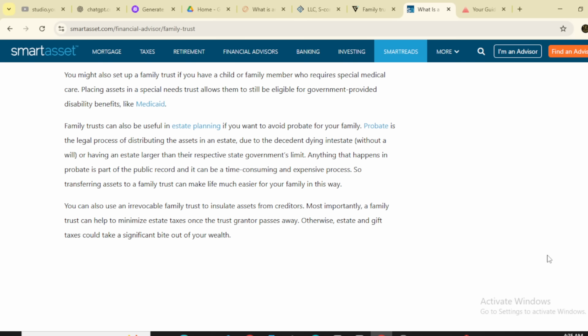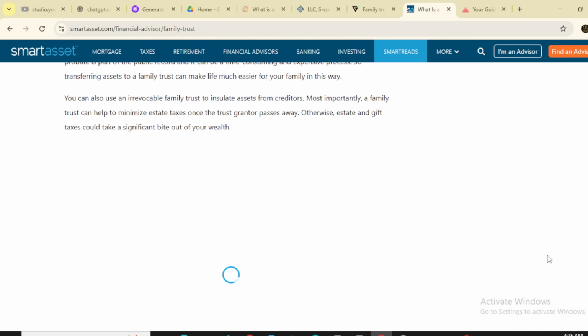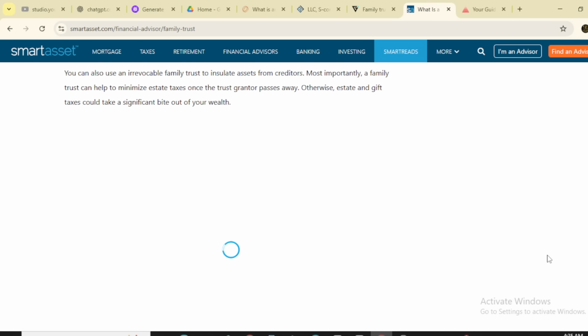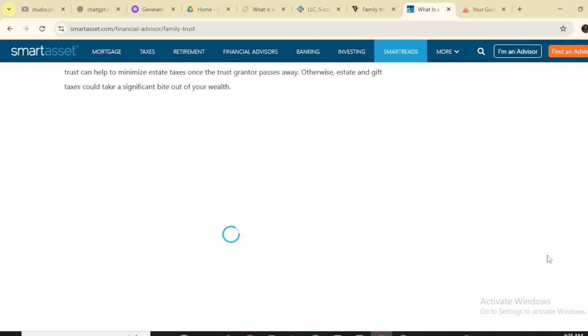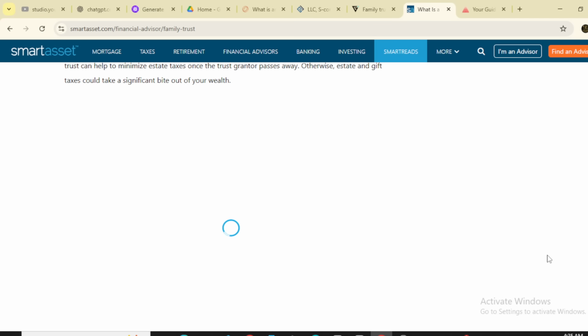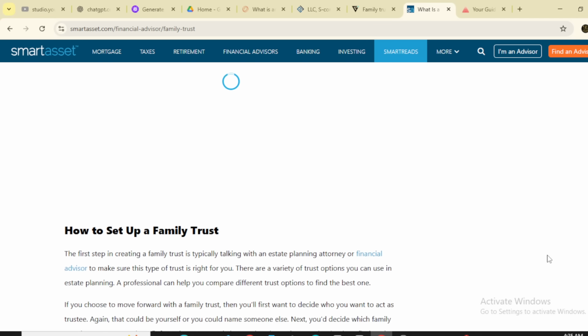In this way, you can also use an irrevocable trust to insulate assets from creditors. Most importantly, a family trust can help to minimize estate taxes once the trust grantor passes away. Otherwise, estate and gift tax could be a significant bite.